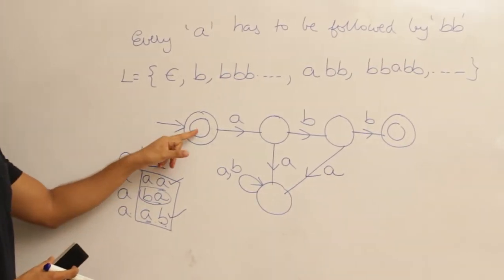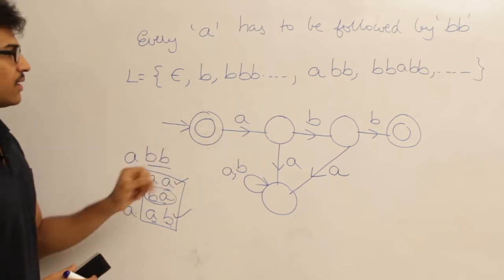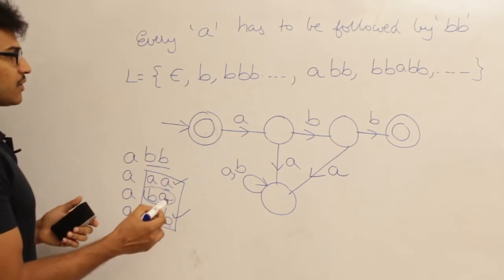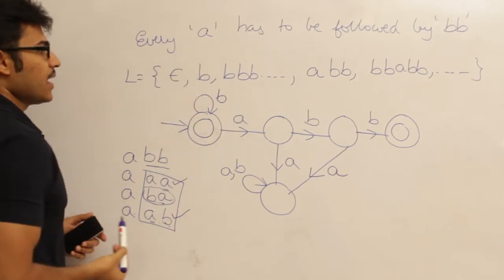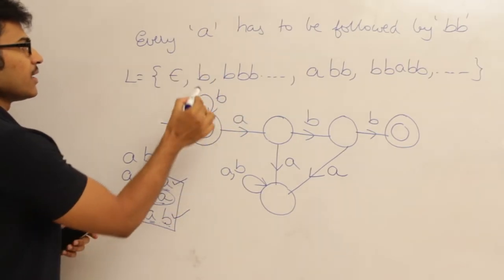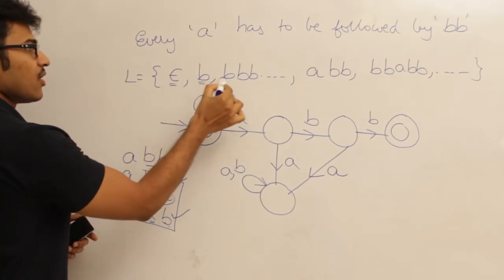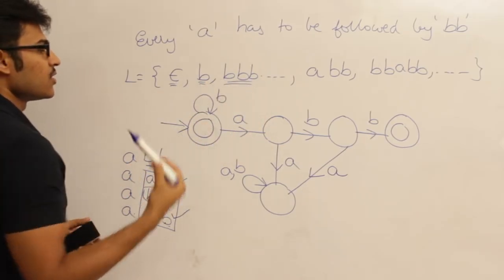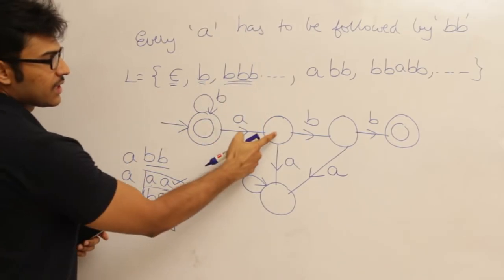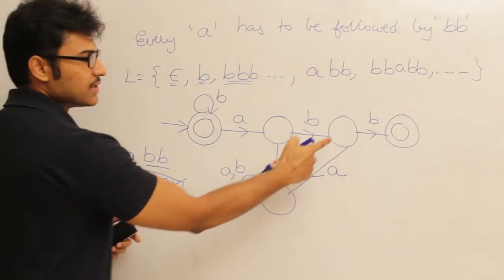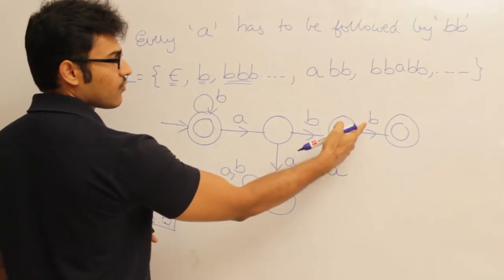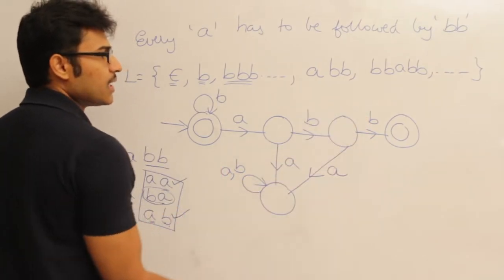Is it complete? We have shown what happens on A, but we didn't show what happens on B. What happens on B? Any number of B's, I should be accepting it, right? Because if it contains epsilon or only B's, it is going to accept it. Now is this one complete? Yes, we have shown what happens on A, what happens on B. Is this one complete? Yes, we have shown what happens on A and on B.